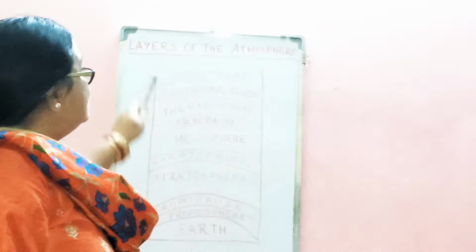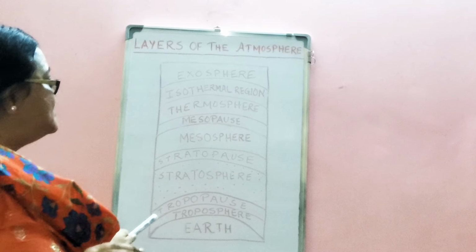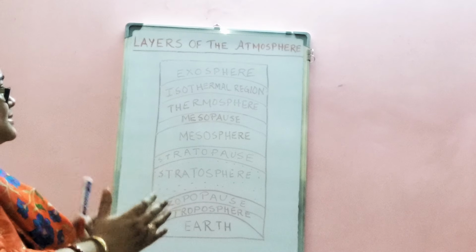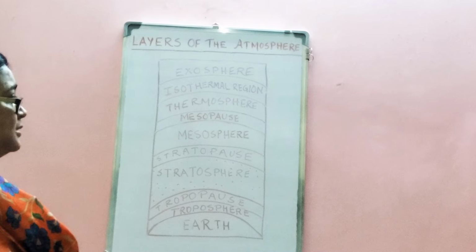So from this diagram, you can at least understand what the different layers of the atmosphere are and how they are structured above the Earth's surface. Now I will discuss each layer of the atmosphere in detail.